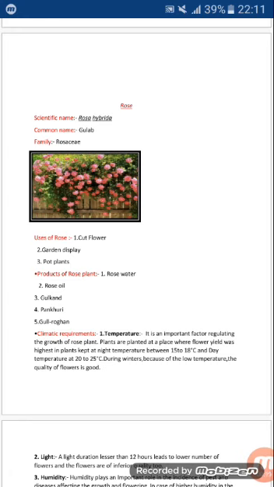First are the uses of rose. First one is cut flower. Cut roses have the highest demand throughout the world and year round. Then cut flowers are used for vase and table decoration.